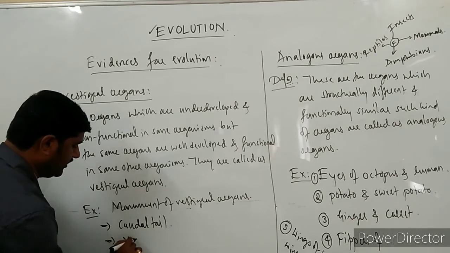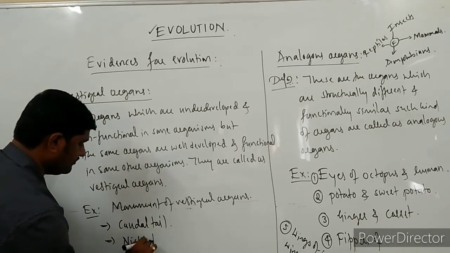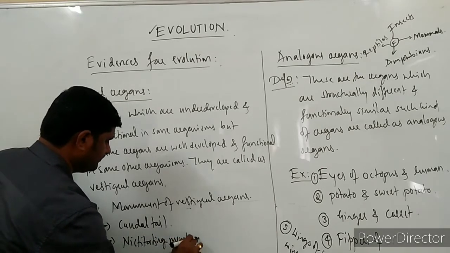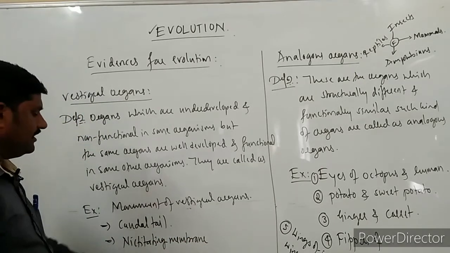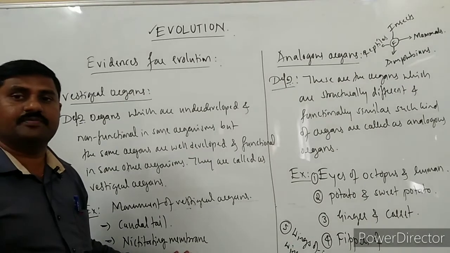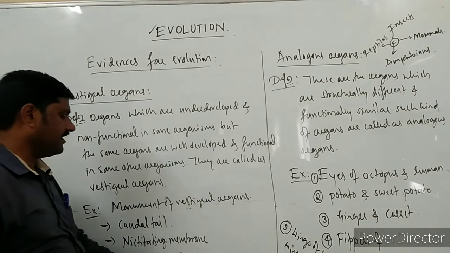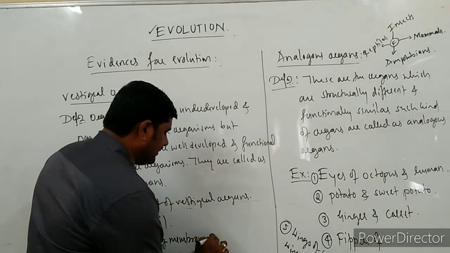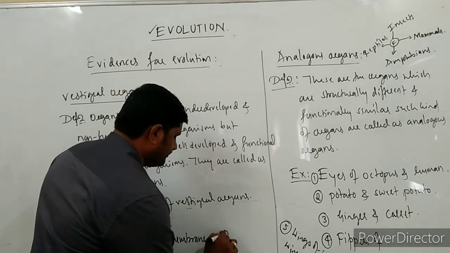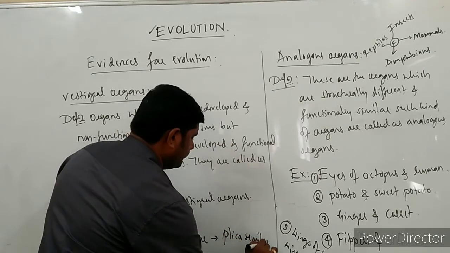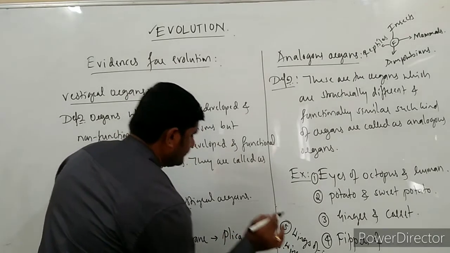And the nictitating membrane, right? It is a well developed membrane present in amphibians and reptiles, but in humans this nictitating membrane is in the form of plica semilunaris.